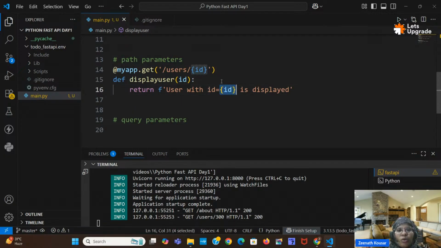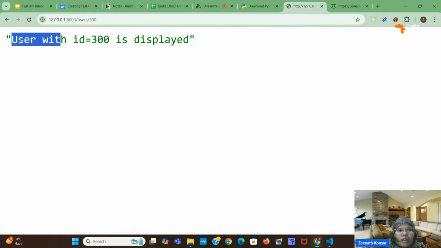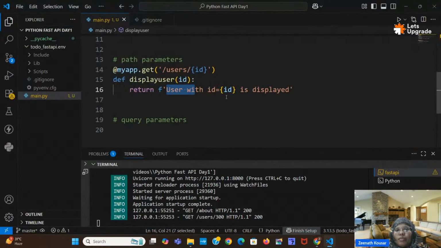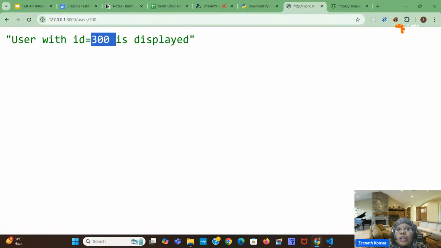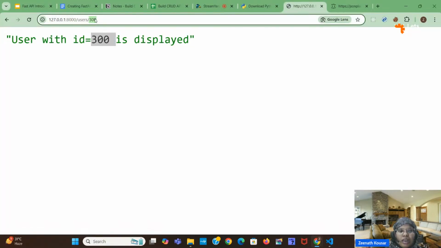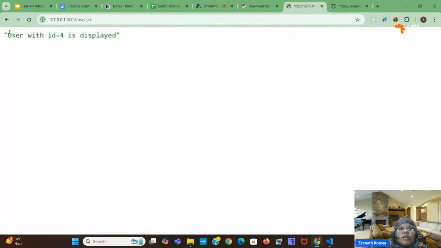Whatever you want to display here, you should give in the curly braces. Only id is getting replaced with that particular variable value, because you have given it in curly braces, so it is getting replaced with the id value. Inside the id, what is the value? 300, right? So it has been replaced with 300. If I give 4 here, user with id equal to 4 is displayed. So we are able to take the path parameters from the user.